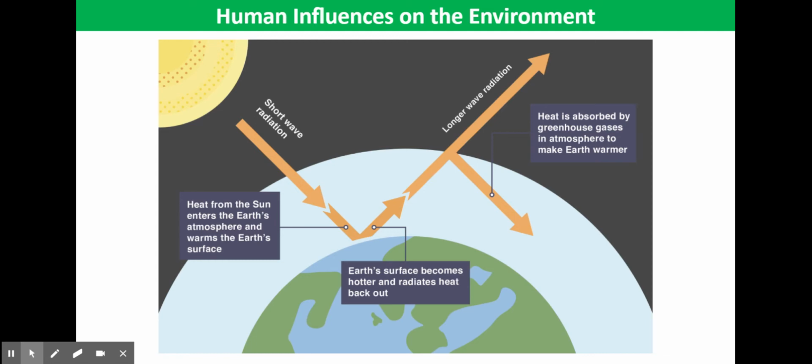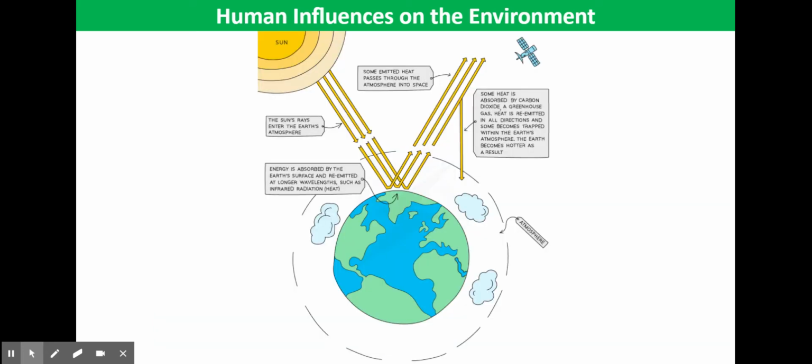Greenhouse gases in the atmosphere will then absorb that energy and actually will re-radiate the longer wave radiation. So as a result, the heat is retained within the atmosphere, which leads to an increase in global temperatures. Now, we want that to be the case to ensure that we don't have a frozen Earth, but actually, because we've got too many greenhouse gases now, the concentration's got too high, that's leading to an enhanced greenhouse effect.